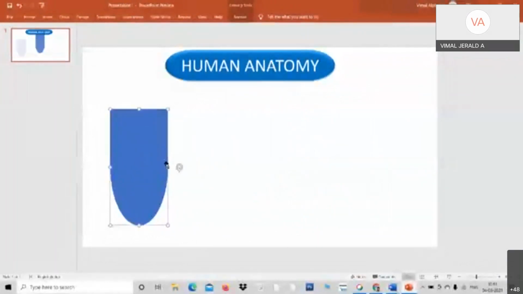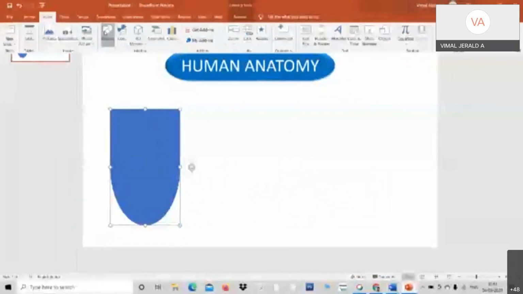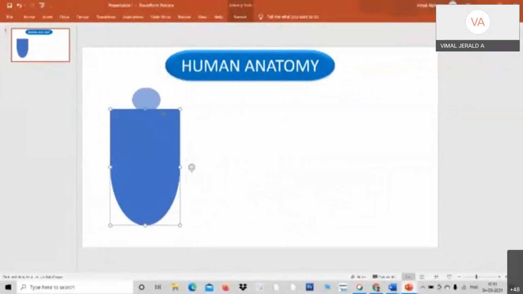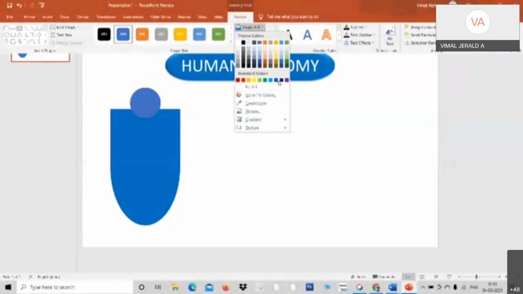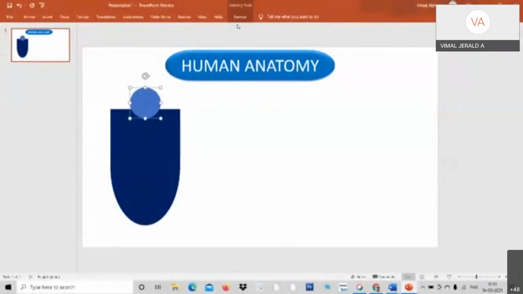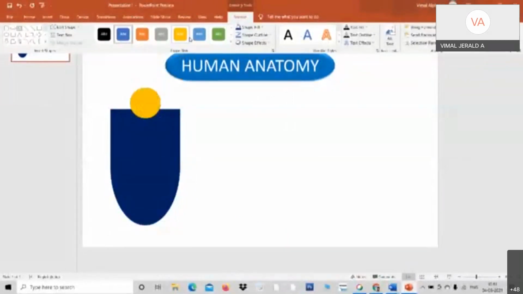And here I keep it and make it a little bigger, and put up another small circle here. See, circle here. Okay, I put it up here. Now look at what I do. I take this and go to Format and change the color of it. I'm changing it to blue, and I'm changing this to some other color, for example, some common color, maybe yellow.